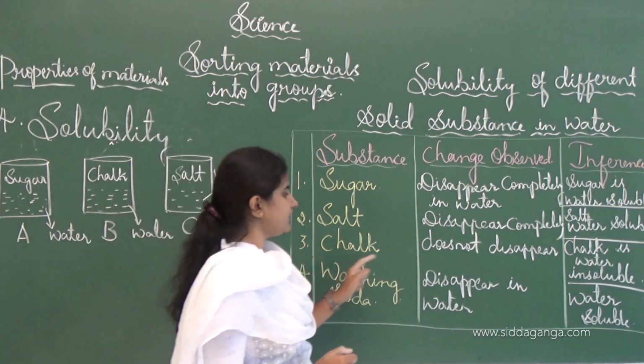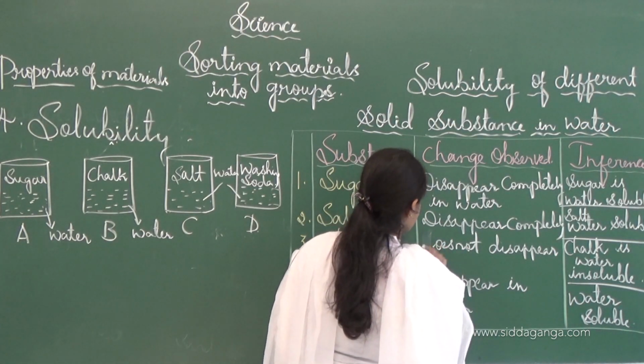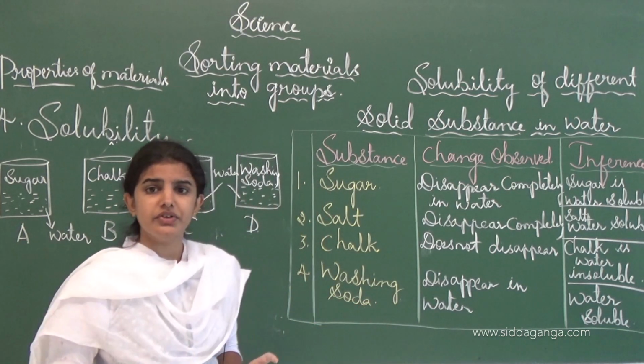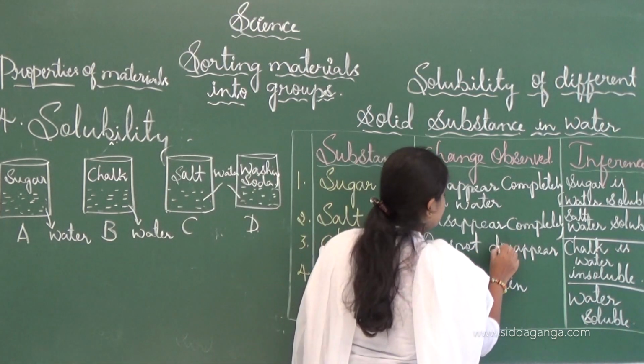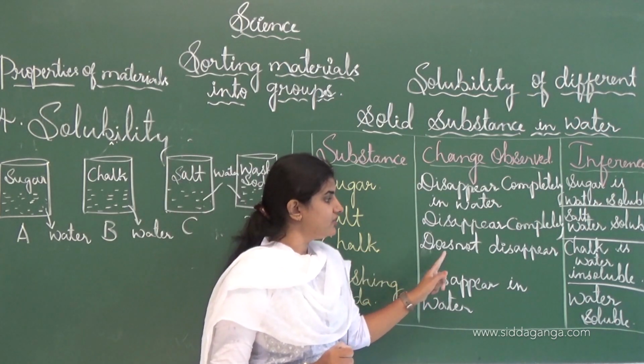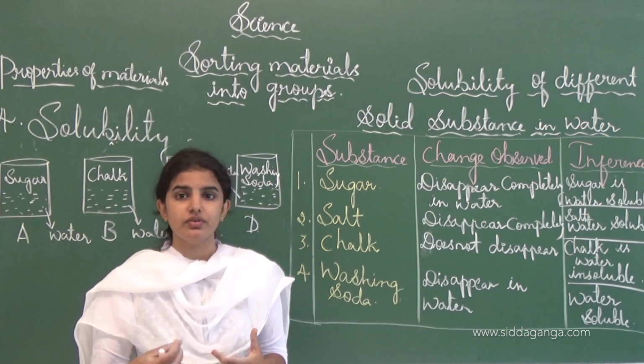Chalk doesn't disappear in the water. You can try this at home also with your elders' help. Chalk doesn't disappear in the water, and thus chalk is water insoluble because it doesn't dissolve in the water.